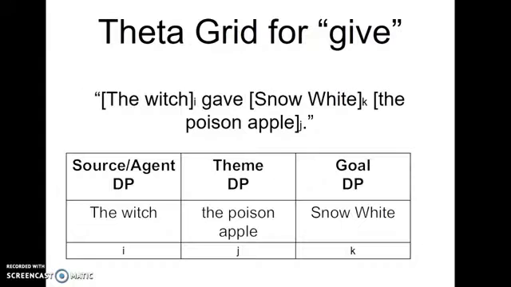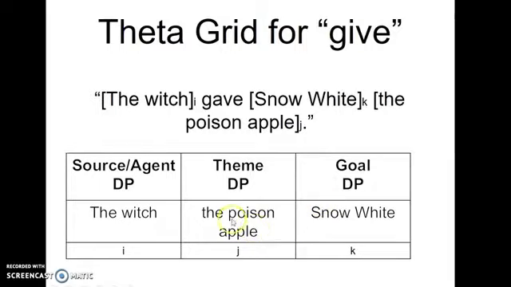So on our next slide, we will see how we are going to break down these one-to-one relations with a theta grid. Looking at the sentence in the example before, we have "The witch gave Snow White the poison apple." The source agent of the determiner phrase is the witch, the theme is the poison apple, and then the goal is Snow White. As you can see, we have these indexed with I, K, and J.